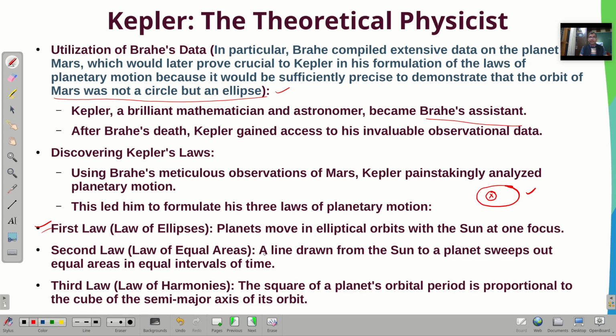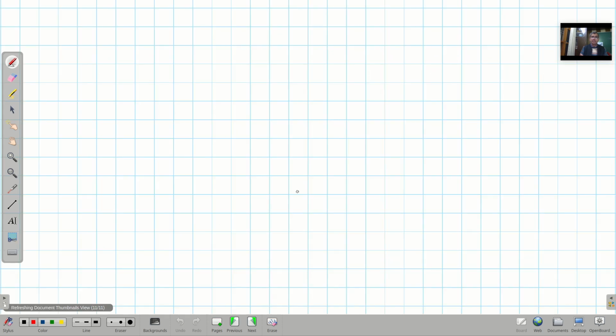And what is the second law? The second law is the law of equal areas. What is the law of equal areas? Let me talk about it.